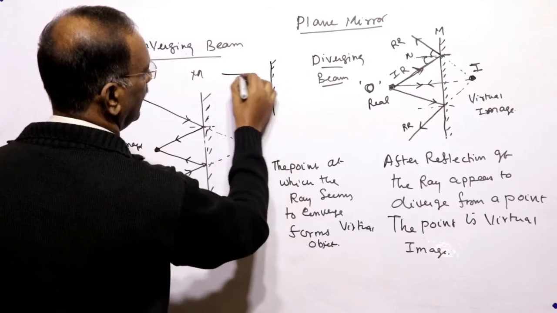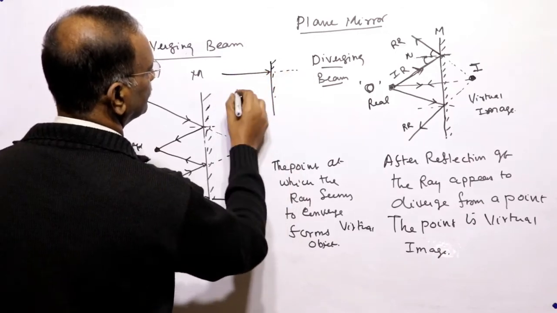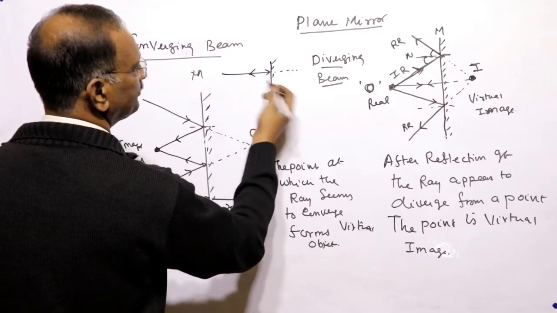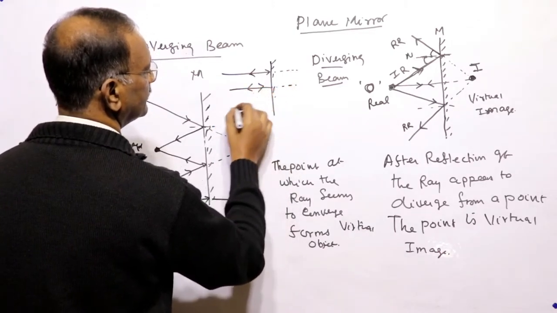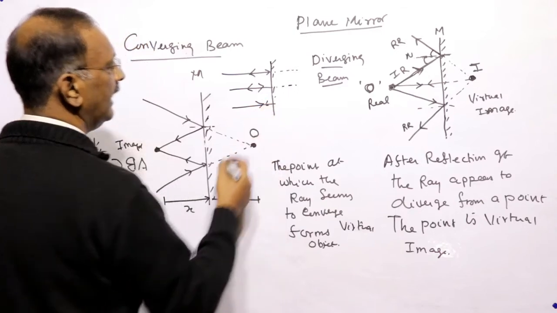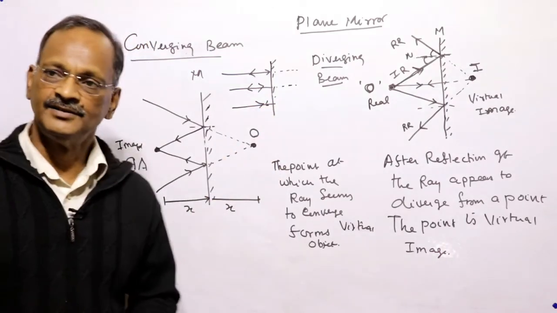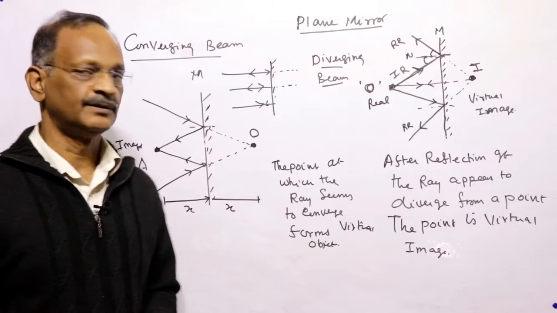This is the mirror. The ray comes in, goes, and comes back. The angle of incidence is 0 and the angle of reflection is also 0, since the ray travels along the normal.